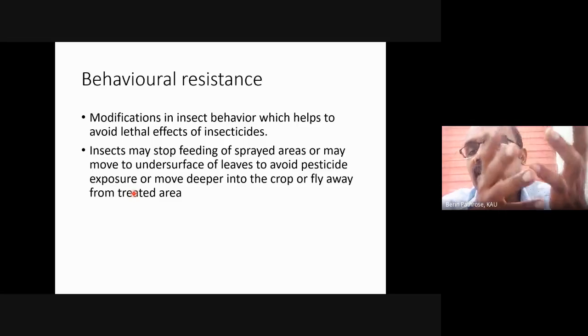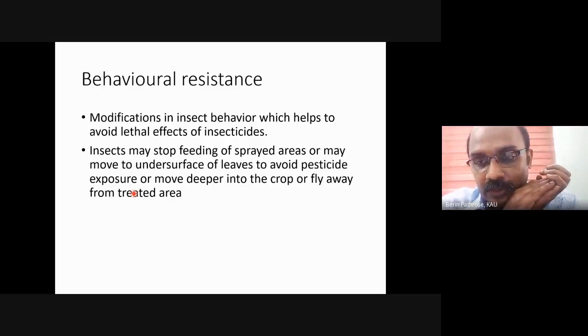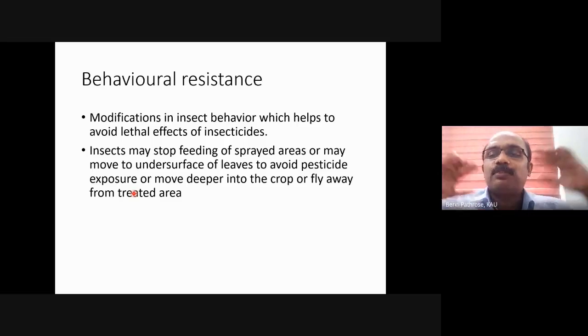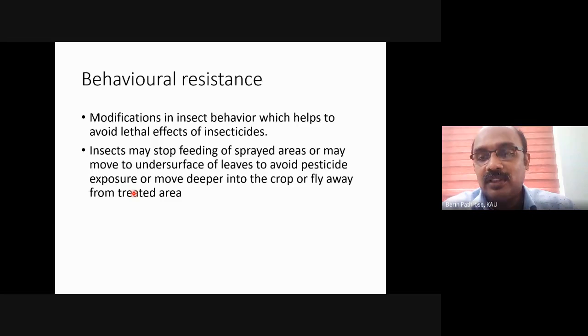Sometimes if you are spraying a fruit tree, say mango, you usually spray the periphery of the tree. So what will the insect do? The insect will move into the inside of the canopy. Because of the movement of the insect into the canopy, the insect will again avoid the exposure. So this kind of resistance is nothing but a modification in the insect behavior to avoid the toxicity of the pesticide.